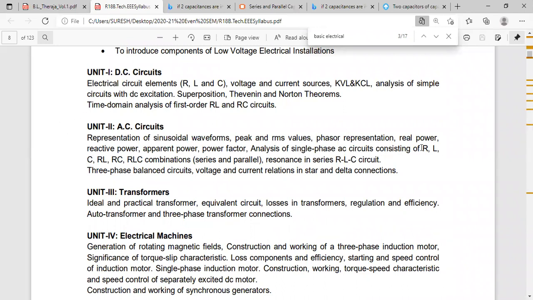Write down the question: derive the formulas for pure resistance, pure inductance, and pure capacitance, and draw phasor diagrams. I had told the derivations in the class. Phasor diagrams also I had told. In class I had told the derivation, you can refer to it.